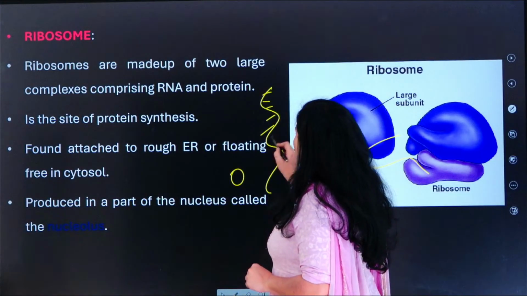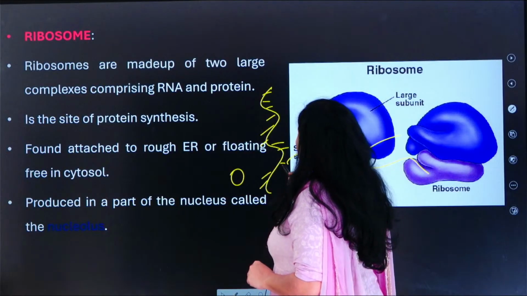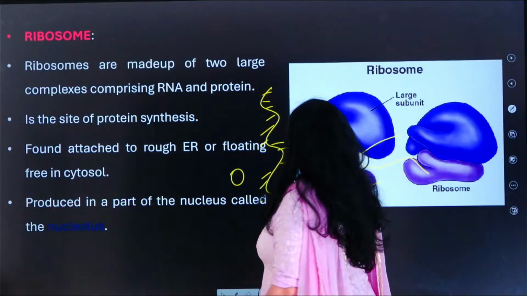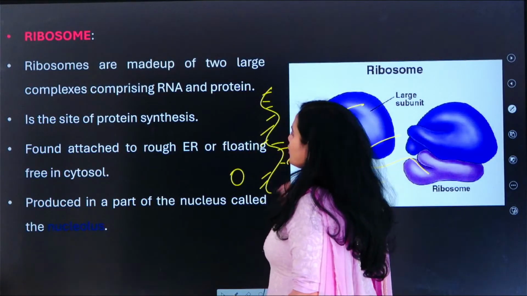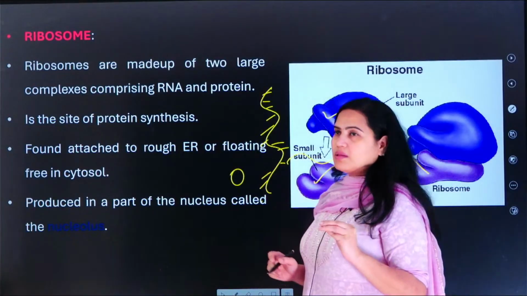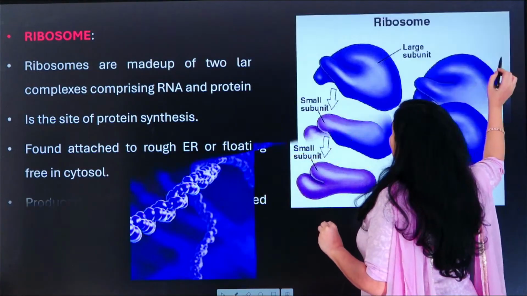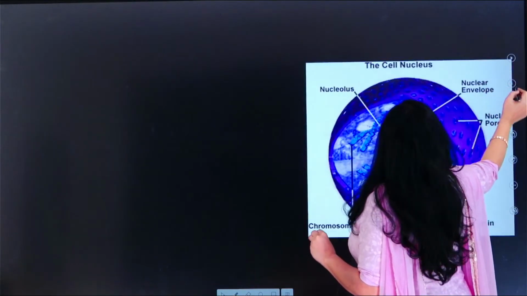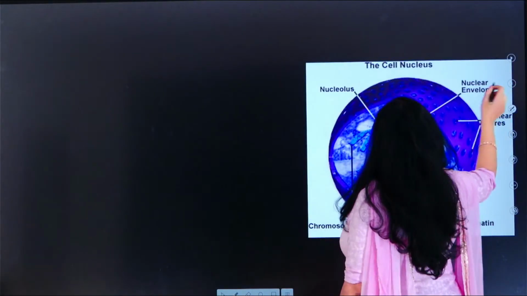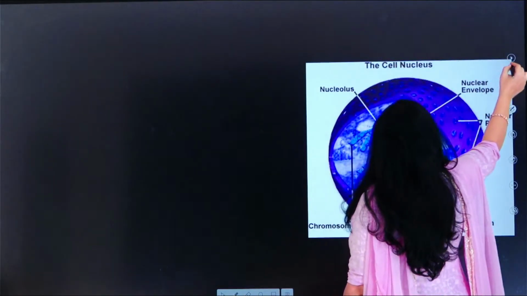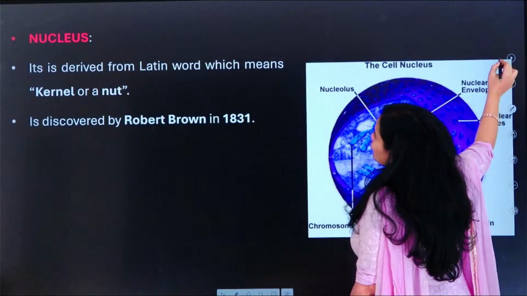Okay, so this single strand actually is decrypted or understood by your ribosomes. That is the purpose of this larger subunit and the smaller subunit. It plays an extremely important role in the synthesis of protein. Without ribosomes, the synthesis of the protein will not actually happen. So then it studies about the amino acids. It reads the amino acids, and the polypeptide chain will actually be present.